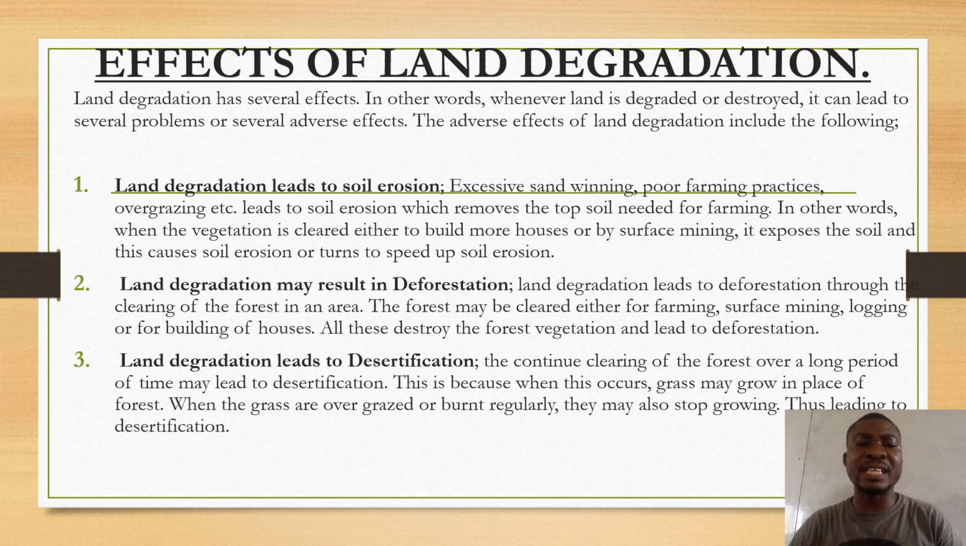When the vegetation is cleared, either to build more houses or by surface mining, it exposes the soil and this causes soil erosion to occur. When the vegetation is cleared or destroyed for construction purposes or even for farming, it exposes the topsoil. The topsoil becomes bare, which causes soil erosion.